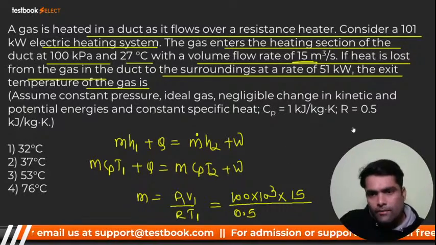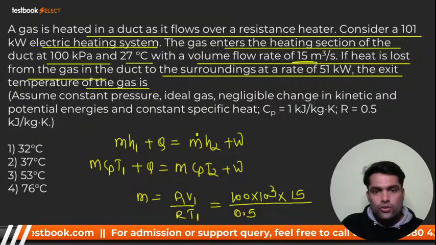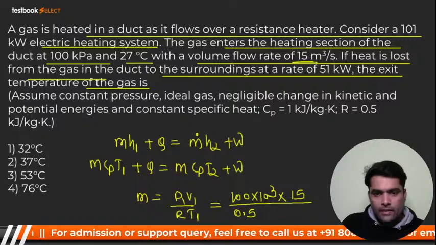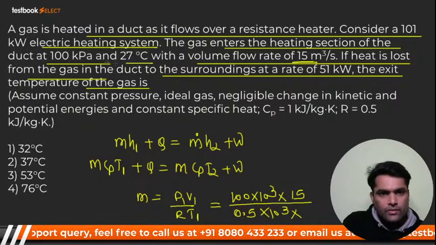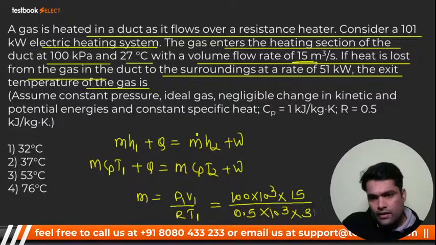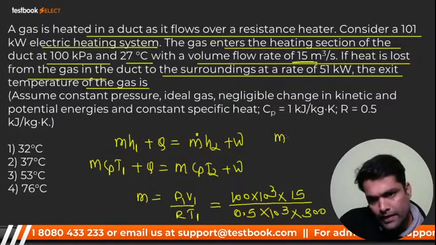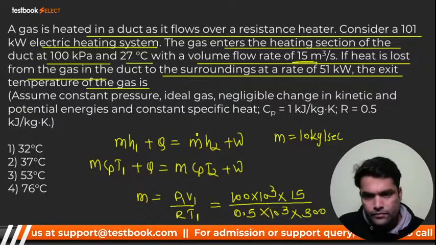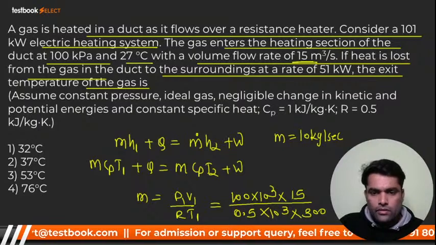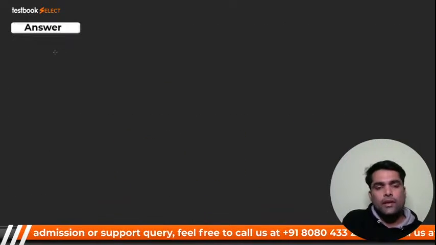But 0.5 is in kilojoule, so we have to convert it into joule. So we multiply 10 raised to power 3. T1 is given. T1 is 27, that is 300, right? From here you will get m, and your m will be 10 kg per second. Very good, my dear. Now, see, my dear, we got m is equal to 10 kg per second.